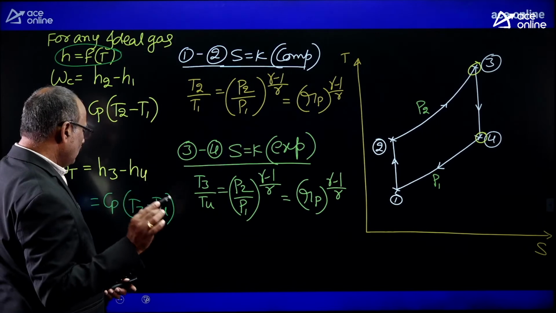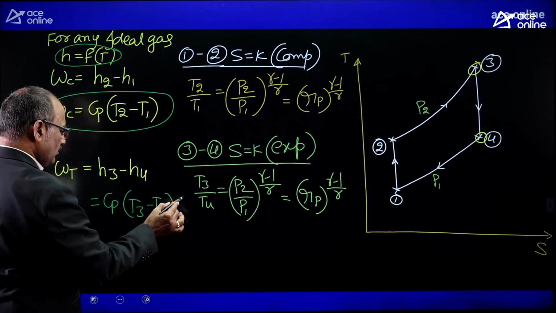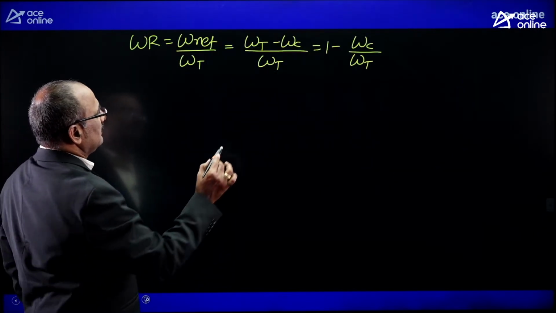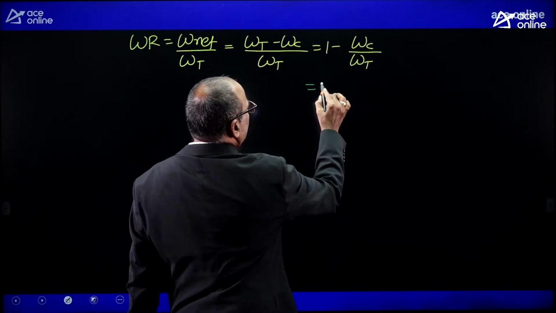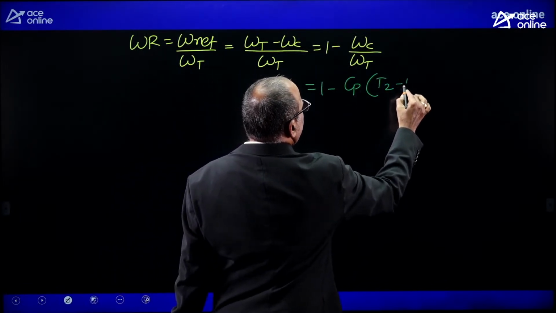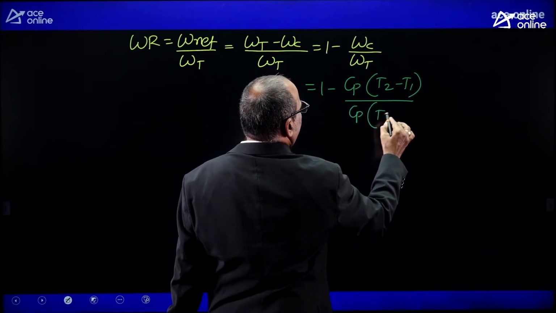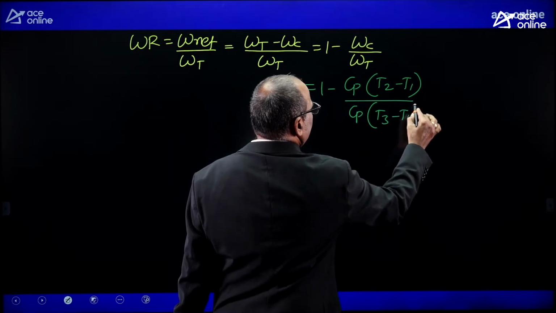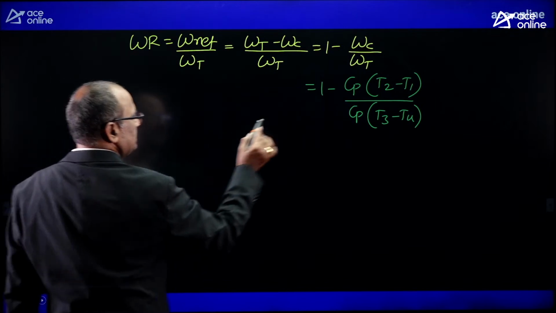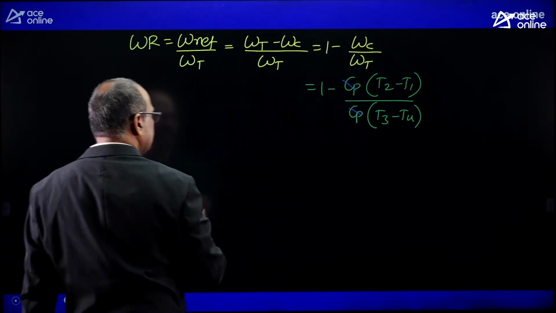Okay. Now let me write the compressor work value and turbine work value in our relation. The work ratio is 1 minus compression work over turbine work, which is Cp into T2 minus T1 divided by Cp into T3 minus T4. The Cp, the specific heat at constant pressure, remains the same and cancels.